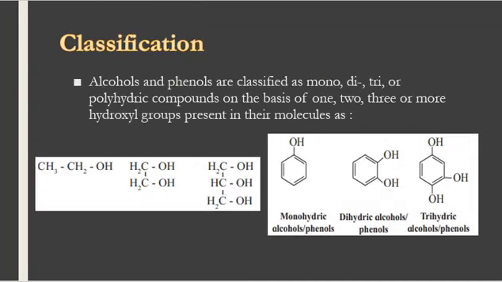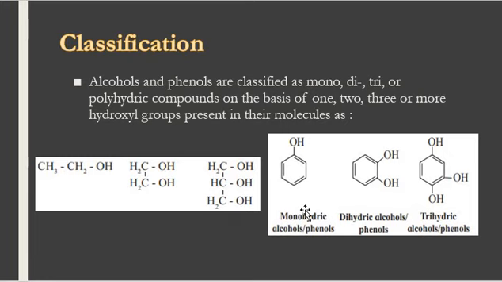Now let's talk about their classification. Alcohols and phenols are classified into mono, di, tri or polyhydric compounds on the basis of 1, 2, 3 or more hydroxyl groups present in their molecule. For example, ethanol. In ethanol there is one hydroxyl group, so it is monohydric alcohol. Ethane 1,2-diol, there are two OH groups present, so it is dihydric alcohol. Propane 1,2,3-triol, there are three OH groups, so it is trihydric alcohol.